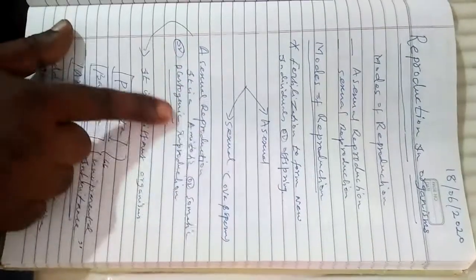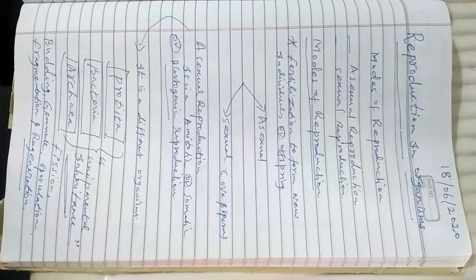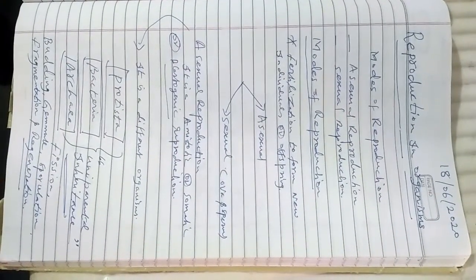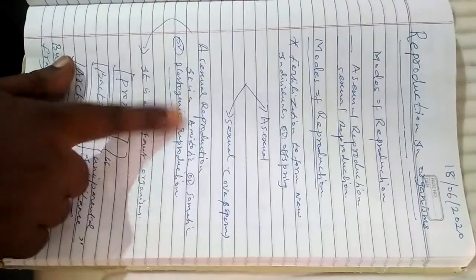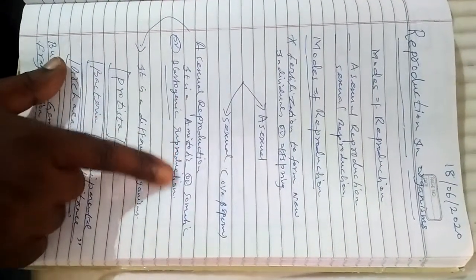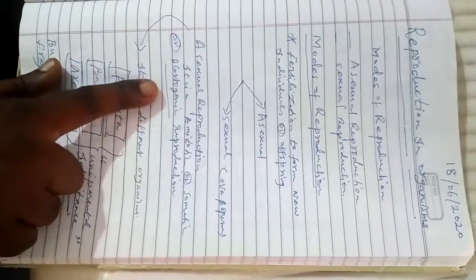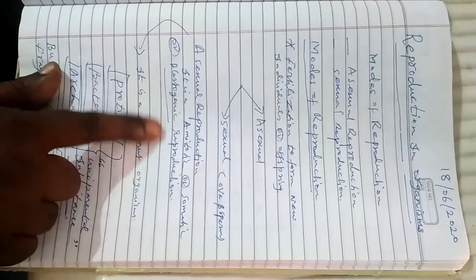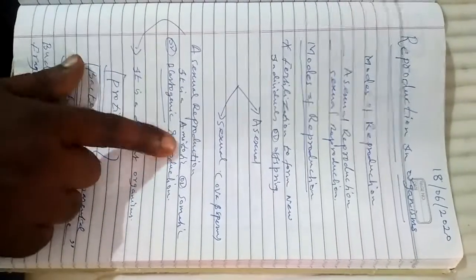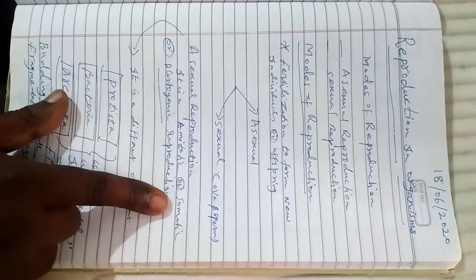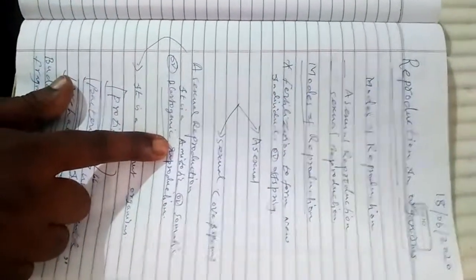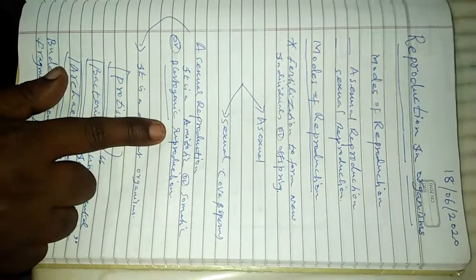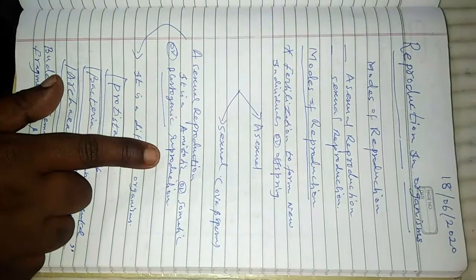Now asexual reproduction happens through amitosis, somatic, and blastogenic reproductions. Amitosis is without any cell division.